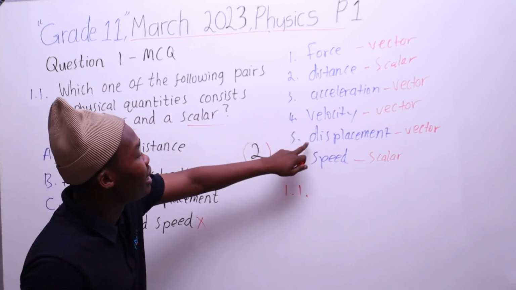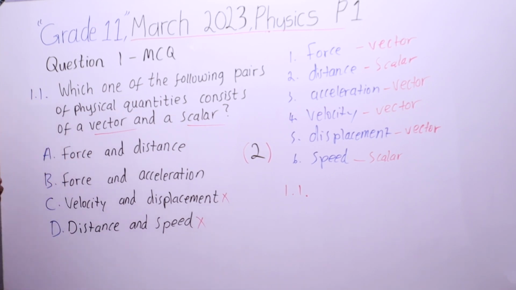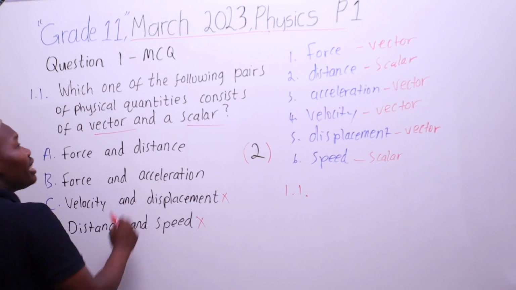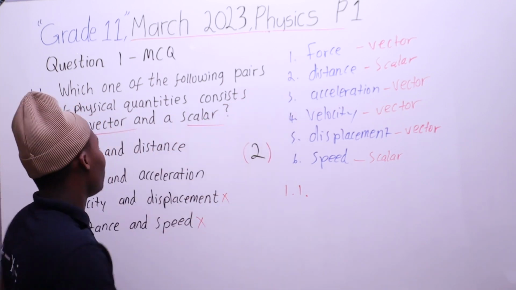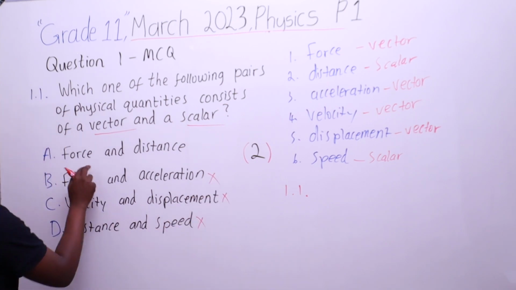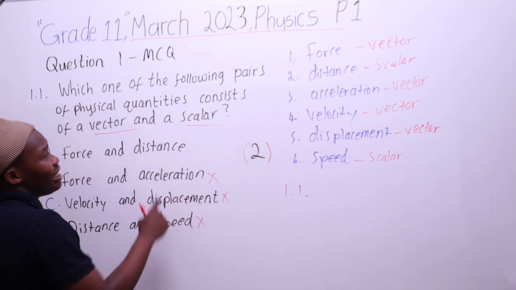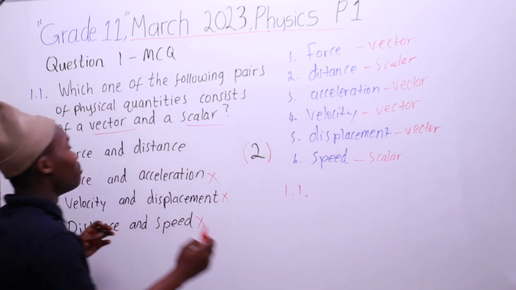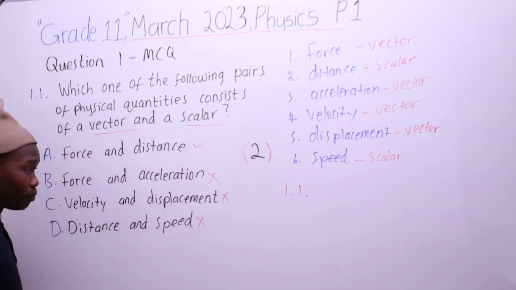Velocity is a vector, displacement is also a vector. So awikwazi ukuyikhetha nani? Choice C. Force and acceleration. Force is a vector, acceleration is a vector. So even nalo wrong. And then let's look at A. Force is a vector and distance is a scalar. And bafunani, vector and a scalar. So this is the correct answer.